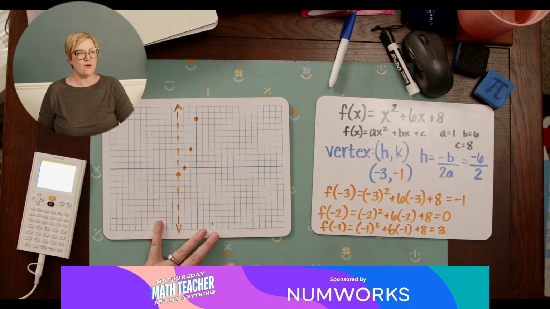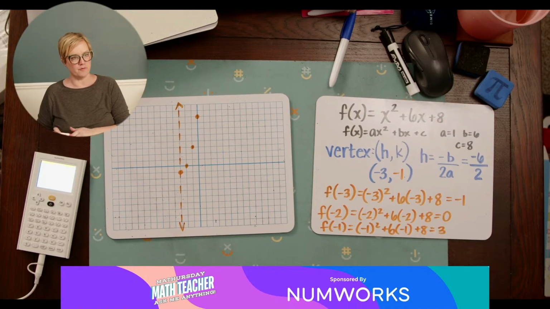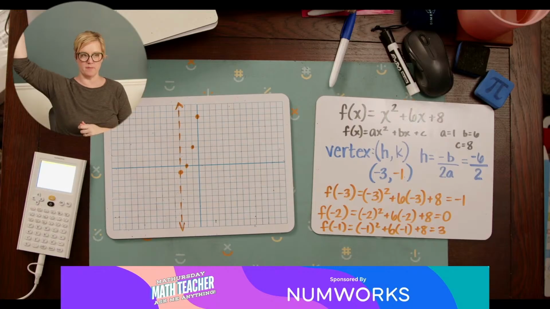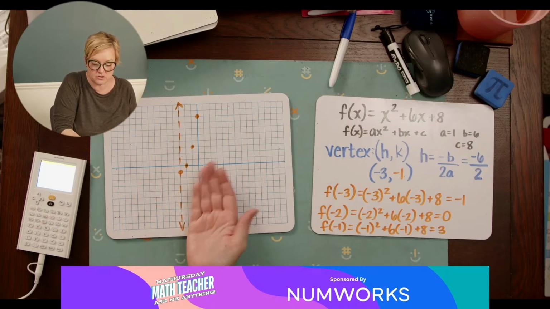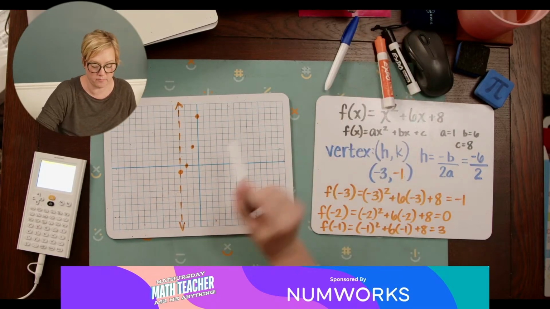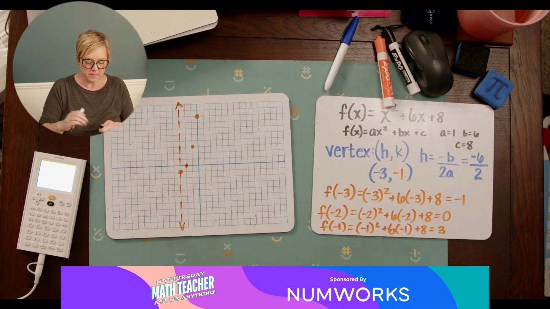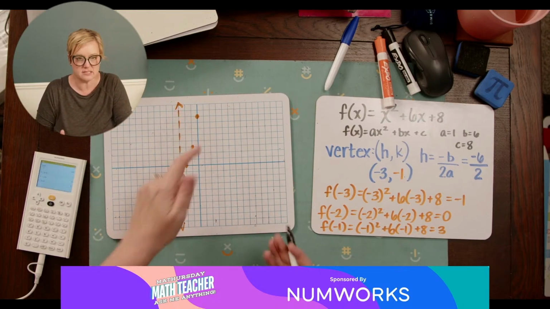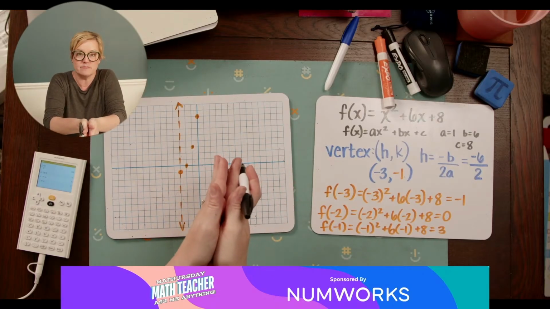Now, if you notice, I've only done half of this graph, right? I've only got one arm of that parabola going up. But because it folds on the axis of symmetry, if you have found one point, you've actually found 2. Remember, the axis of symmetry is going to fold, so all of those points are going to be exact mirror images.